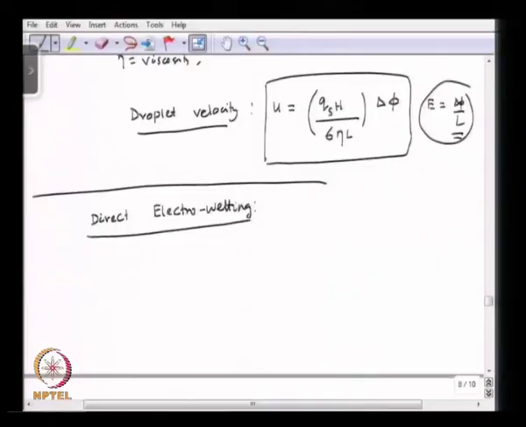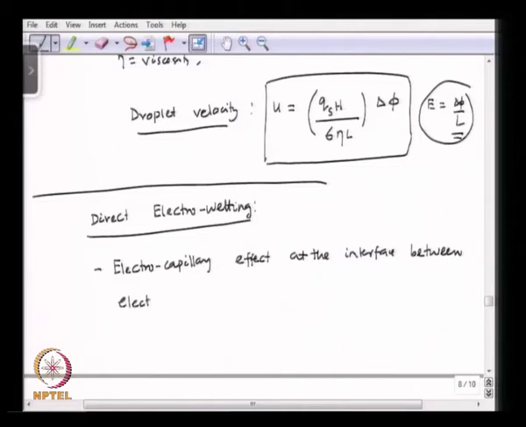So, direct electrowetting is the electrocapillary effect at the interface between an electrically conducting liquid and a solid electrode.